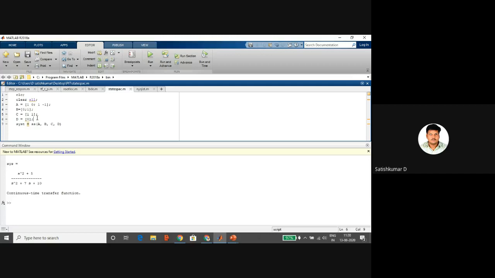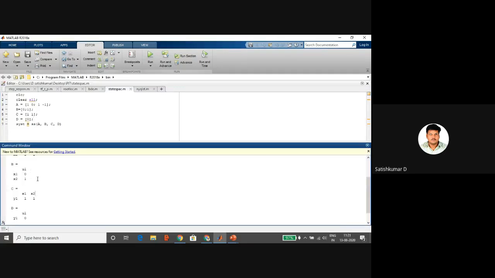So I am creating the state space representation. I am saving this and running the program. So you can see here the state space model, the equations. A is the matrix 1, 0, 1, minus 1 as given, then B, C, D. Likewise, it is displayed in the command window. So if you want to type state space model,